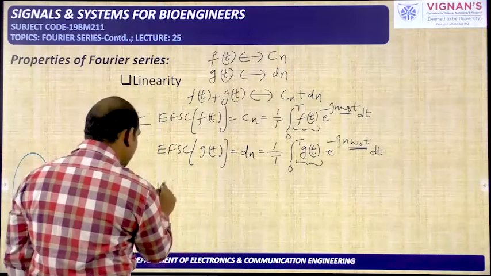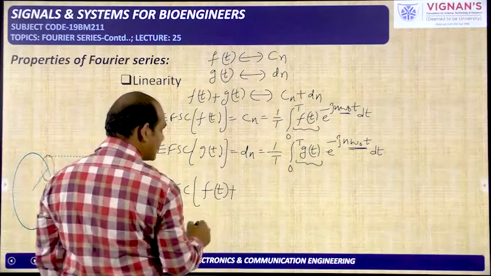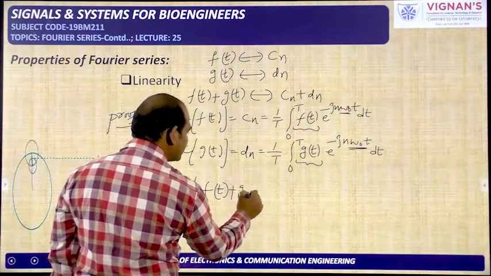Now we need to find the exponential Fourier series coefficient of the new signal, that is given by the addition of f of t and g of t.